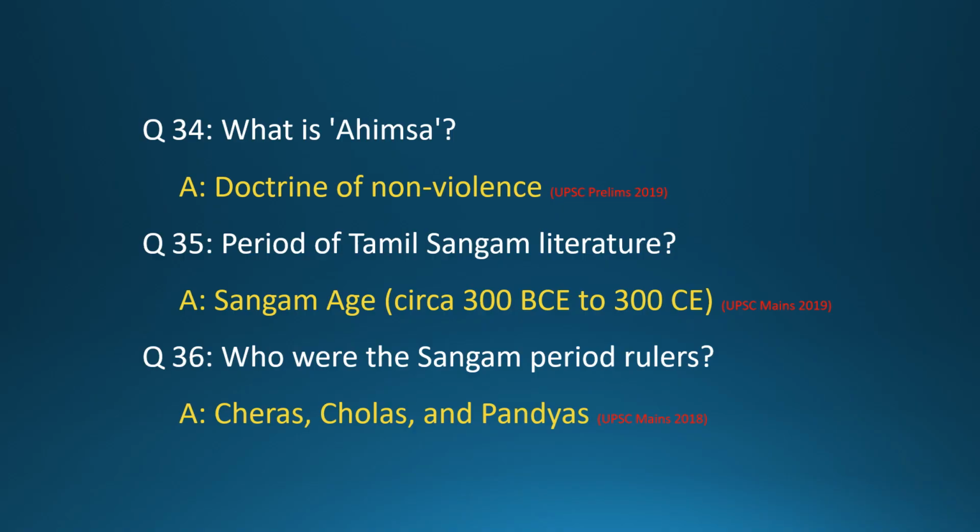Question 34. What is ahimsa? Answer: Doctrine of non-violence. Question 35. Period of Tamil Sangam literature? Answer: Sangam age, circa 300 BCE to 300 CE. Question 36. Who were the Sangam period rulers? Answer: Cheras, Cholas, and Pandyas.